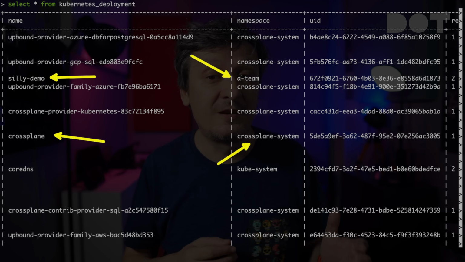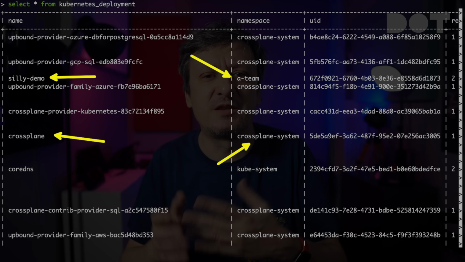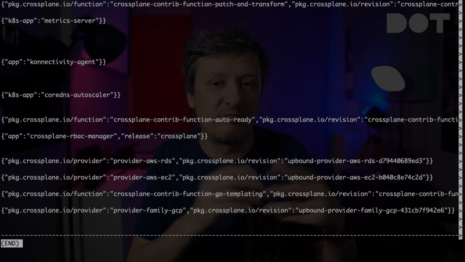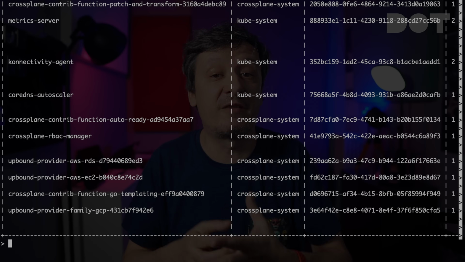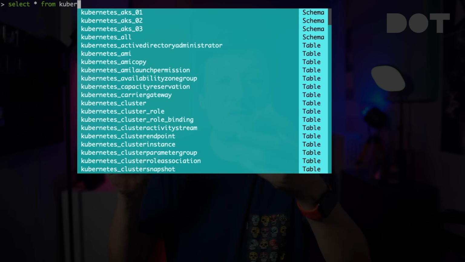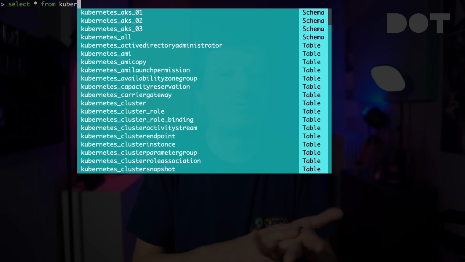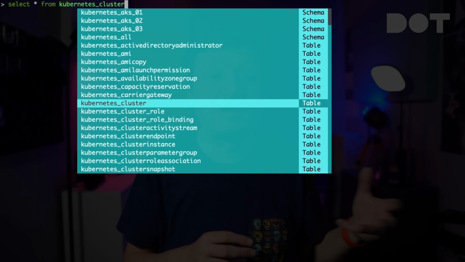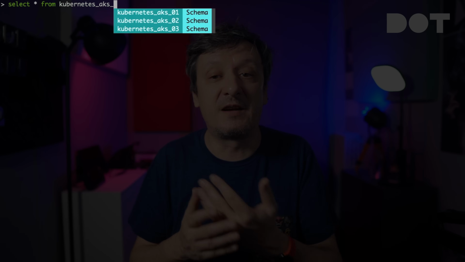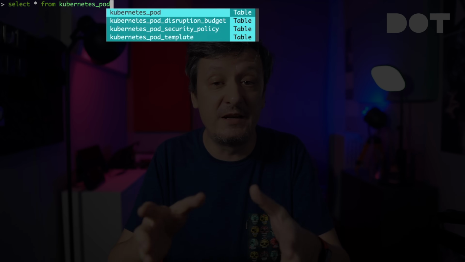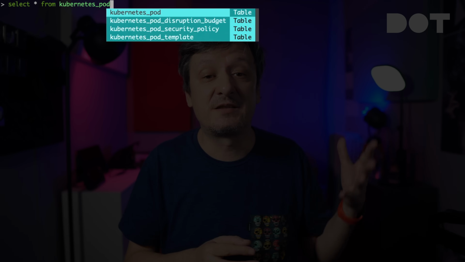Since more often than not, we cannot fit all the columns and rows on the screen, we can scroll left and right and up and down and observe whichever data we are interested in. Once we are done, we just need to type Q to exit the view. There are many other quality of life features, like, for example, autocomplete. We can just start typing something like select all columns from Kuber and select what we are looking for by pressing tab to choose the next match, or shift tab to select the previous. Or we can continue typing until the number of entries is limited to close to what we need, select what we're looking for, and press the enter key.